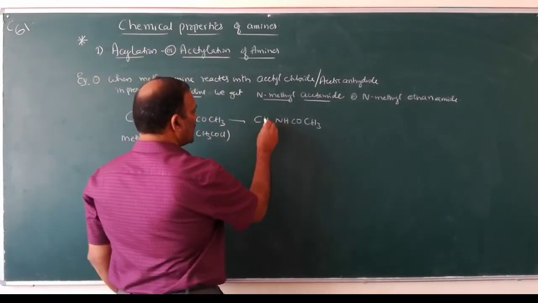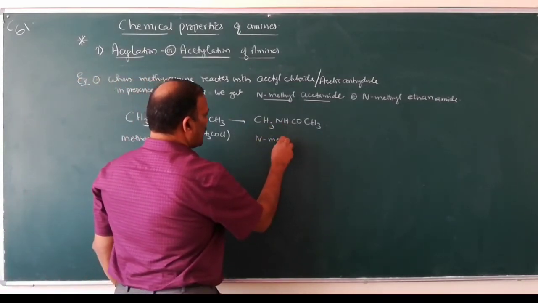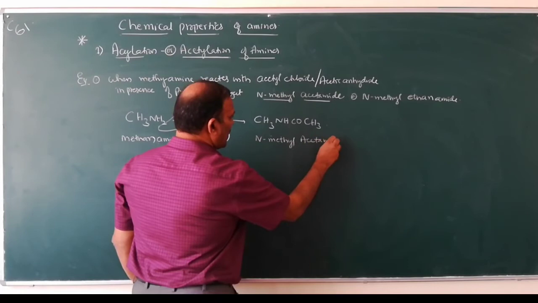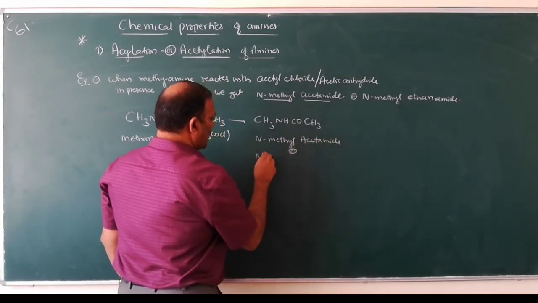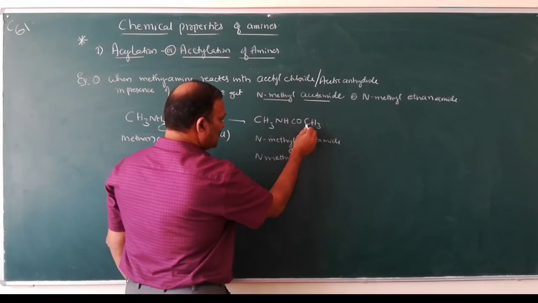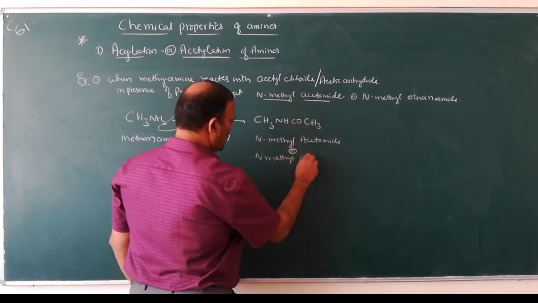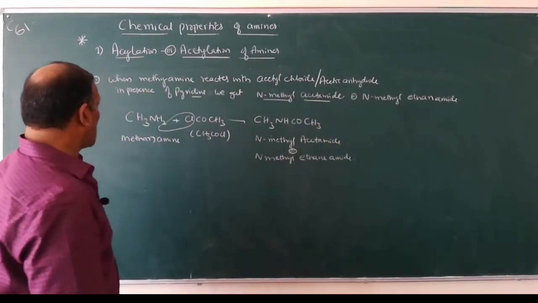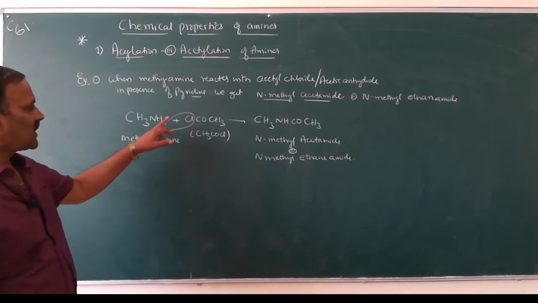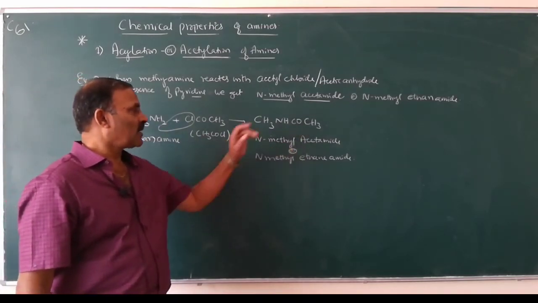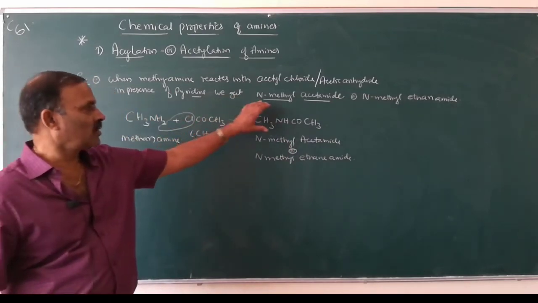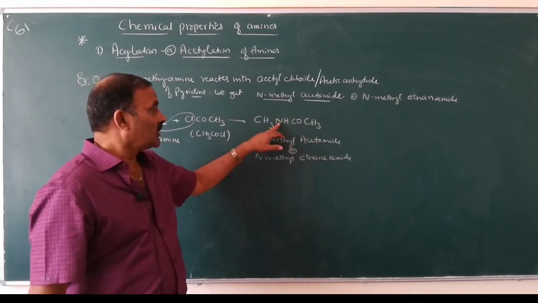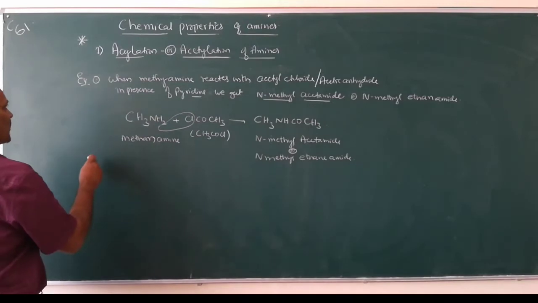What is this compound? This is N-methyl acetamide, also called N-methyl ethanamide. So this is how methylamine is converted into N-methyl acetamide. Amines are converted into amides by the introduction of the acyl group, CH3CO group, to the nitrogen atom. So this is example number 1.